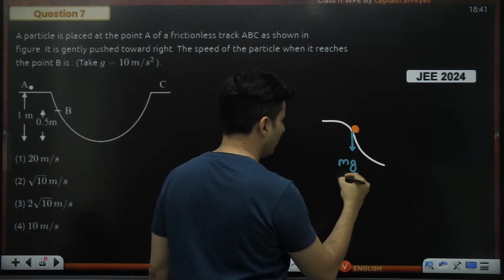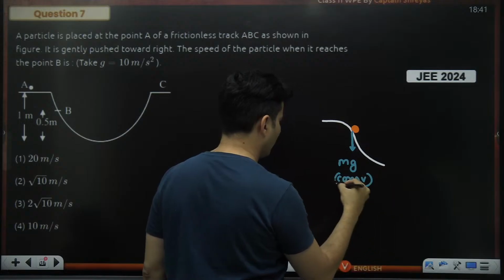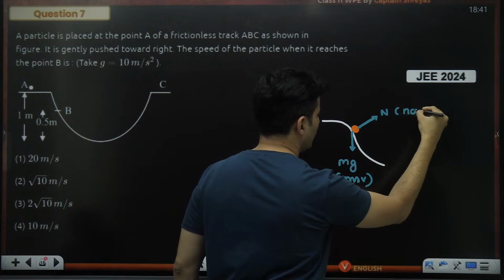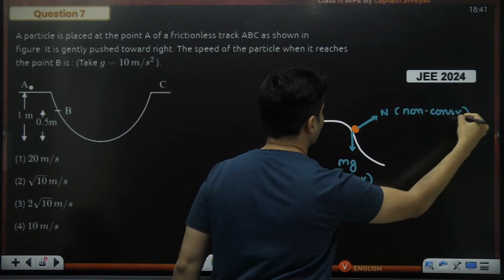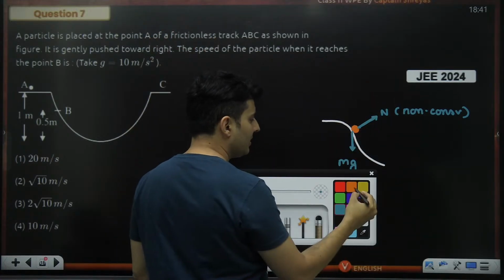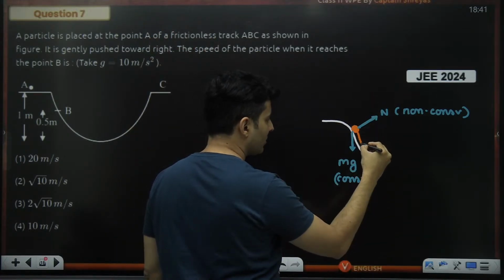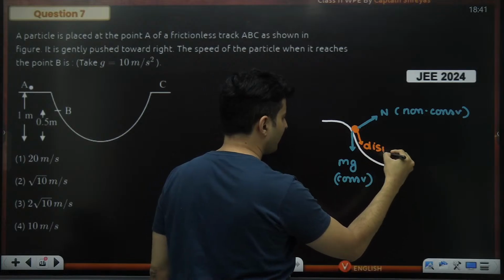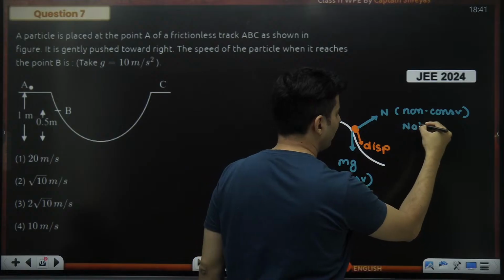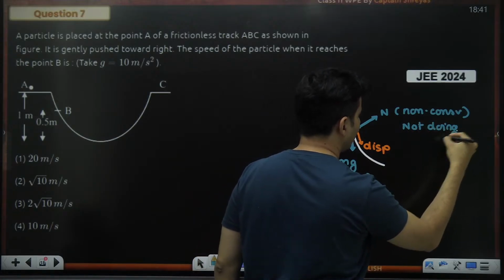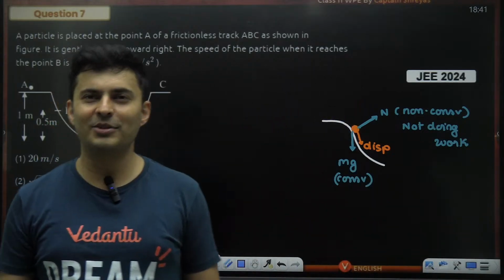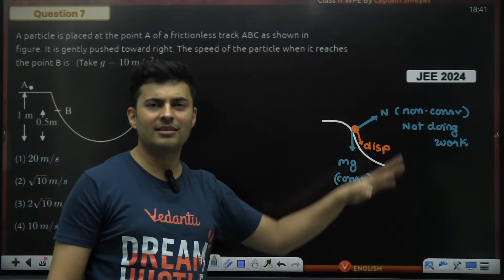Now mg is going to be conservative in nature, not an issue. But the problem is the normal force, and this normal force is non-conservative in nature. And it is also mentioned it is smooth, frictionless, so friction is not there. But imagine this particle is going like this, the displacement is this way. So even though the force of normal is there, it is not doing work, so I am safe. It's like a virus is there in your body, but still you are not sick because the virus is dormant. So it is exactly that scenario.